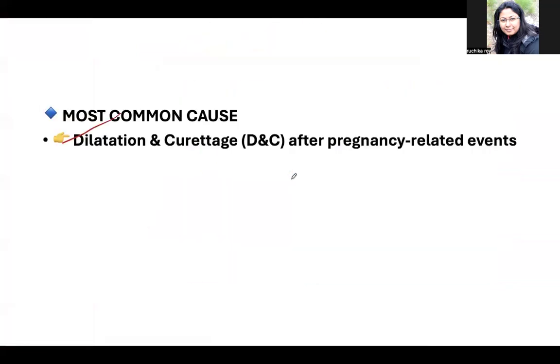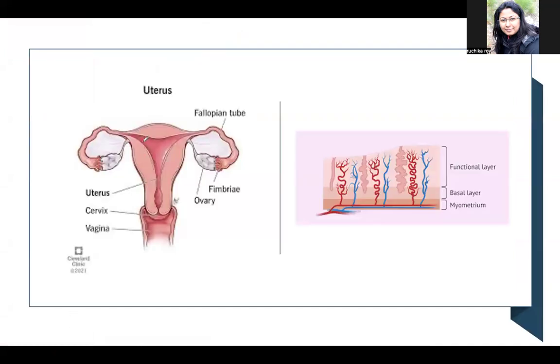Okay, now suppose this is your normal uterus. And these are the layers of the uterus. Functional layer, and this is the deep basal layer. So we know that during the normal menses, the ovary produces estrogen and the progesterone, and they help in building up the endometrium in anticipation of a pregnancy.